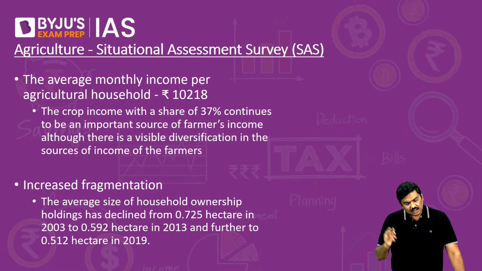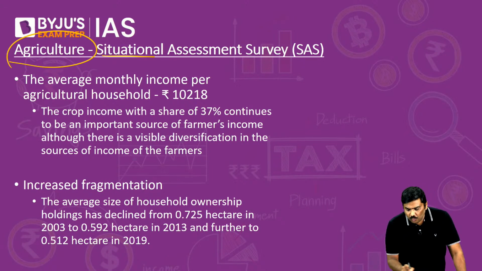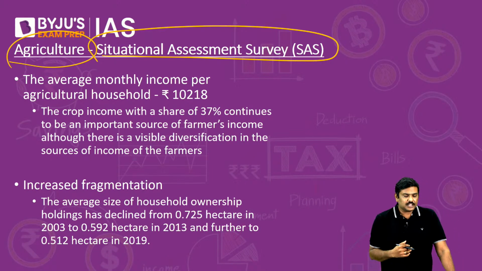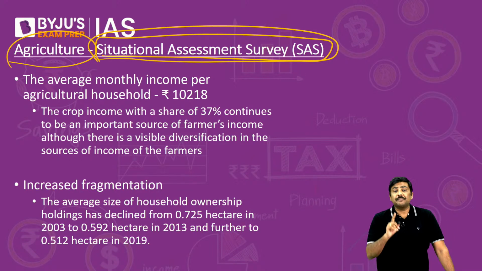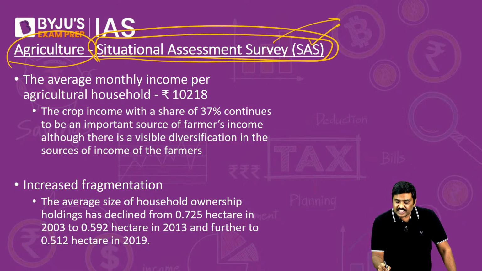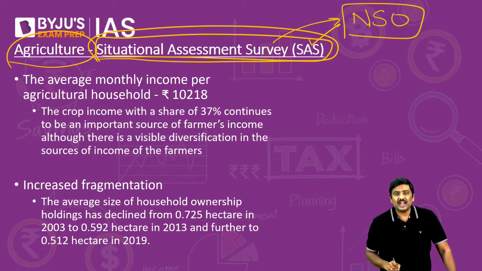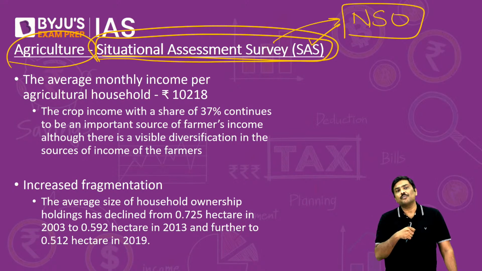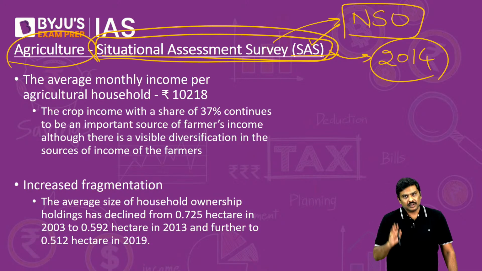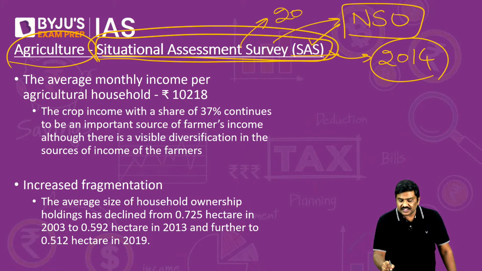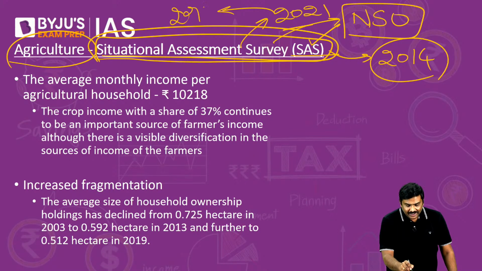Done? Now, apart from this, there is one very important issue that has been mentioned in the survey. That is a situational assessment survey. Remember the points here. SAS, situational assessment survey. This has been provided by NSO, National Statistical Organization. The last SAS was provided for the year 2014, and the latest one, which has been announced very recently in the year 2021, is basically for the year 2018.